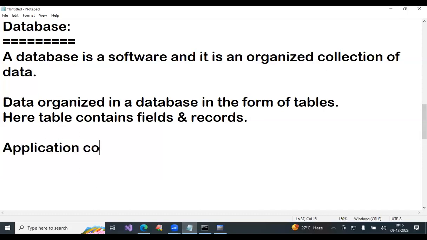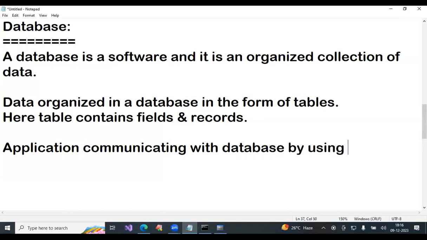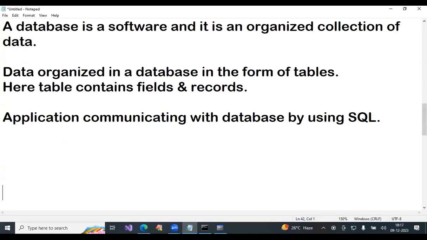Application communicating with database by using SQL. SQL stands for Structured Query Language.